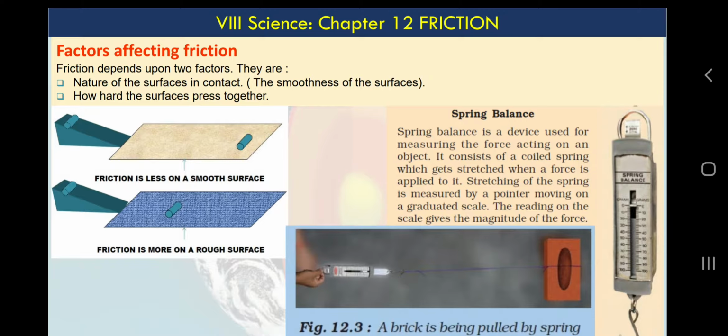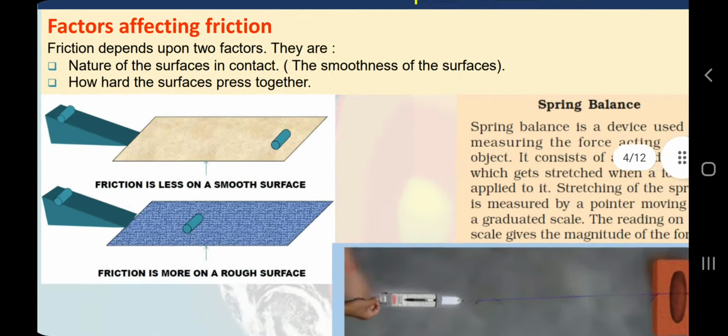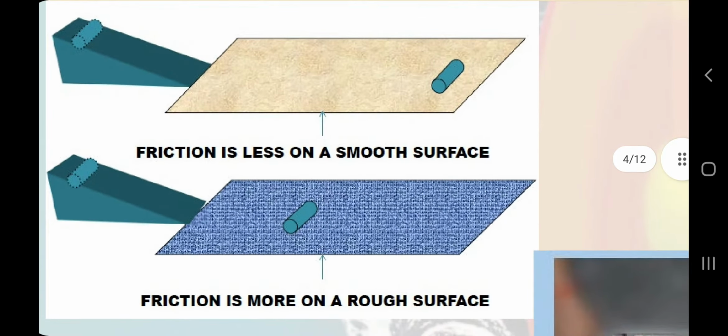When you rub your hands, you can feel that. If you have moved any bag or heavy object on a road or on a smooth surface at a railway station or any platform, you will feel the difference. When you move a heavy bag with wheels on a road or on a platform, you will find it easier on the smoother surface. If there is a smoother surface, there will be less friction and you can move easily. So here is one example, or you can say one activity.